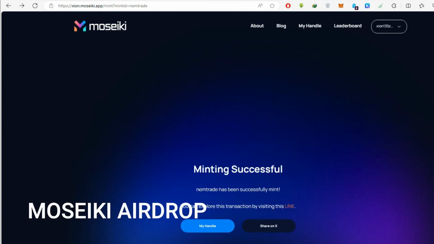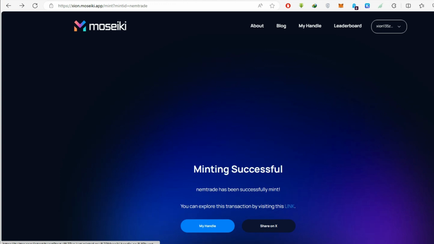And we also have the Moesiki airdrop. You have to just mint the free names on Moesiki, which will help you in the airdrop as well.